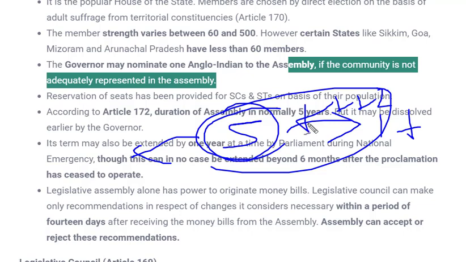emergency continues. But after the national emergency ceases to operate, within 6 months of that date, this house or these members will be dissolved. The office of these members will be dissolved, and re-election will be done.